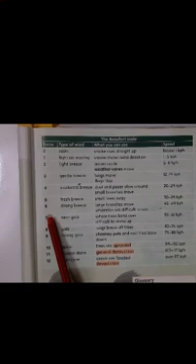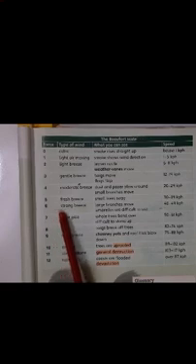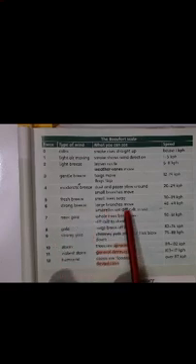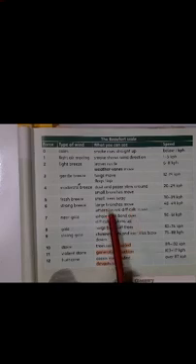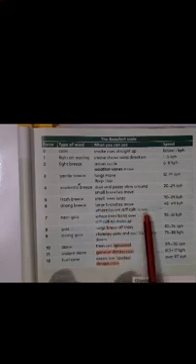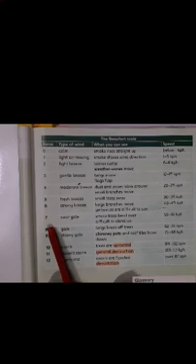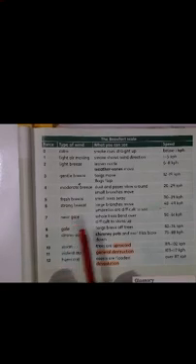Then the sixth one is strong breeze. Large branches move. Umbrellas are difficult to use. 40 to 49 kilometers per hour. Children, you remember the beginning of the lesson I asked you, have you experienced strong winds? So when you are reading this, children, you get an idea. Now force 7 is near gale.